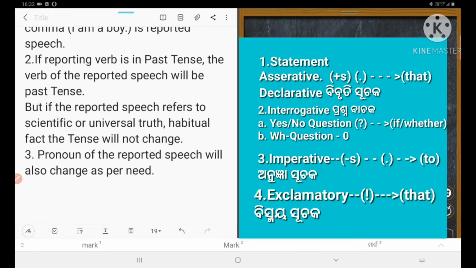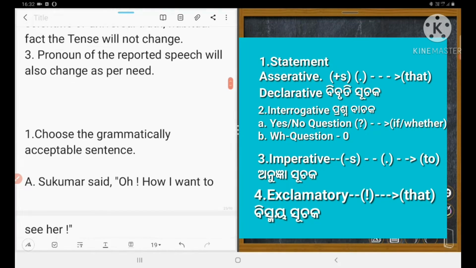In that case the tense will not change. This is the deviation rule. Next, if the reported speech refers to... so next, the pronouns of the reported speech will also change as per need. Okay, now let's move to the next point.